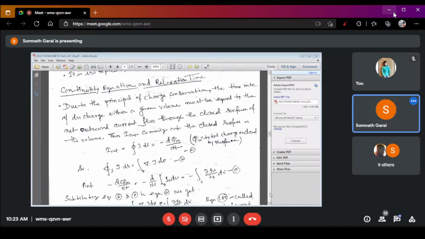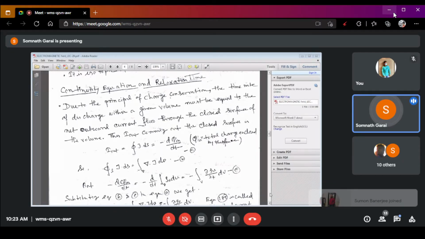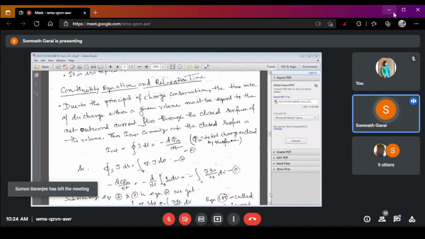Now, what is continuity equation? Continuity equation is basically based on the principle of charge conservation. Right? We know the charge conservation law. Charge is neither created nor destroyed.